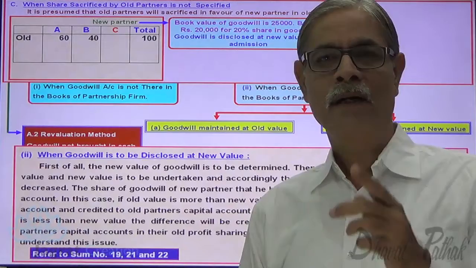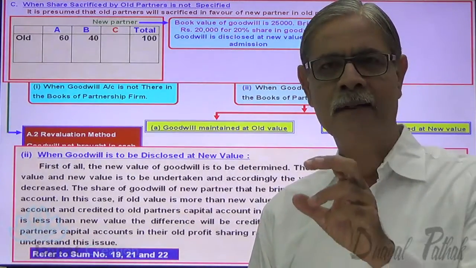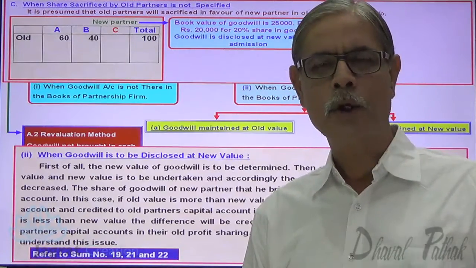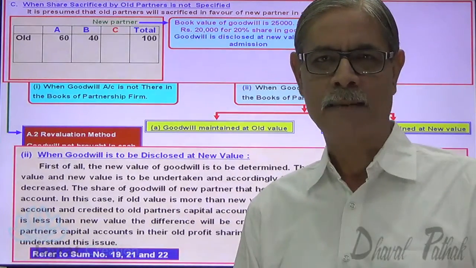What is the second step? Compare the new value with the old value and find, is there any increase in the value of goodwill or is there any decrease in the value of goodwill? That is the second step.